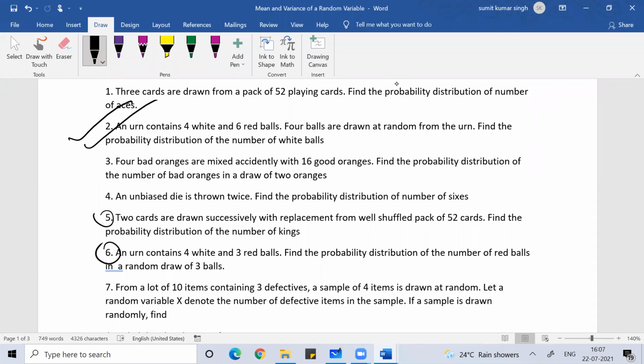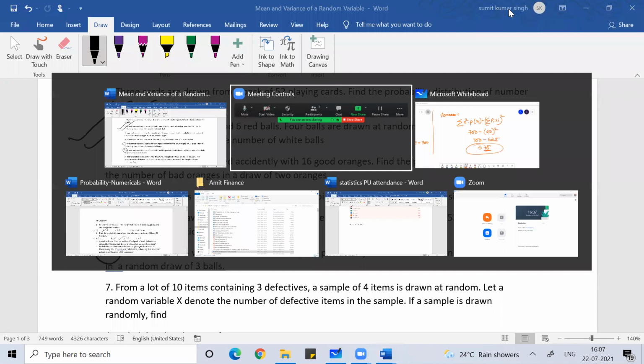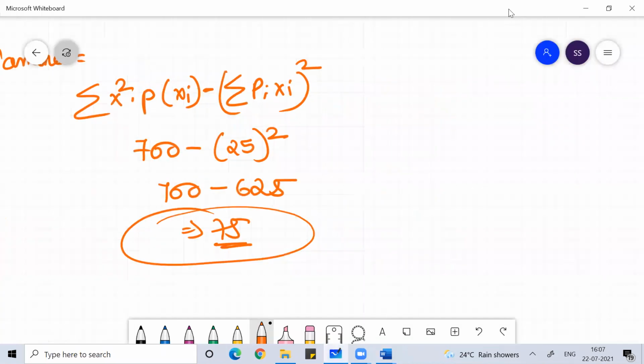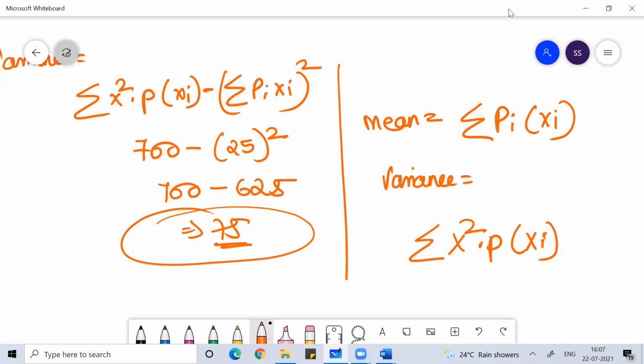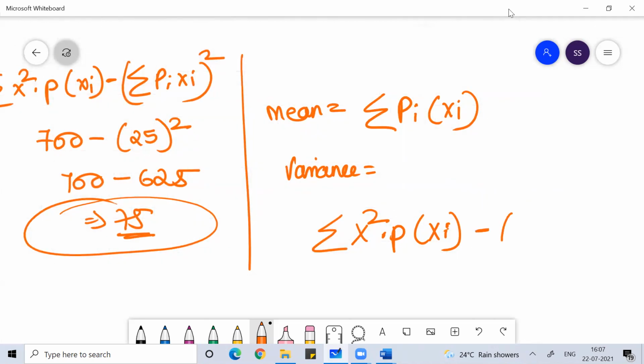Anyone, any doubt? Any question you want to ask from me, whatever I've done so far? So the basic idea is, if your probability distribution is given to you, then your mean formula is sum of pi into xi, and your variance formula is sum of x square into p of xi minus the square of sum of p of xi into xi.